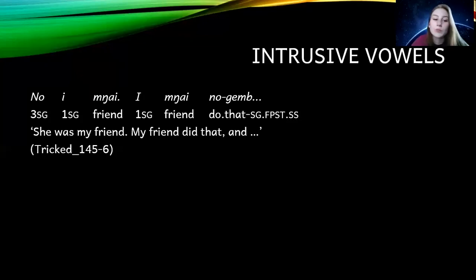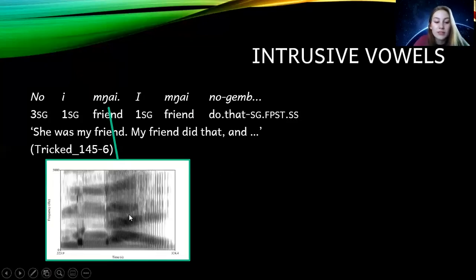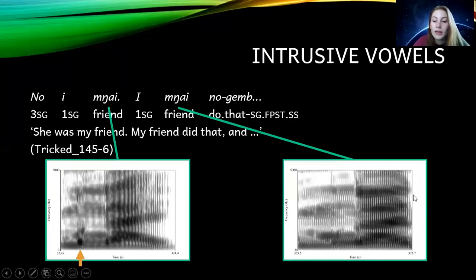All right, so let's take a look at the spectrogram. Here we see the presence of an intrusive vowel. And in the second token, we see no intrusive vowel.